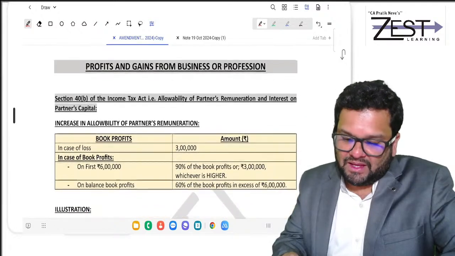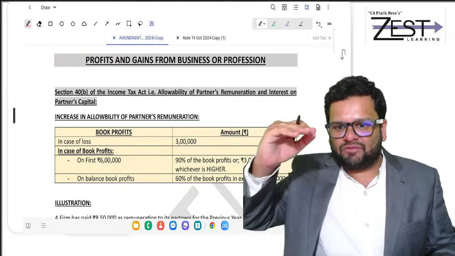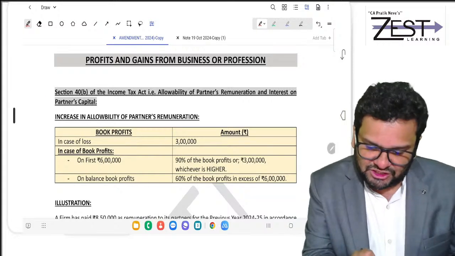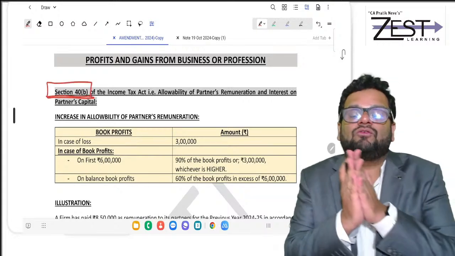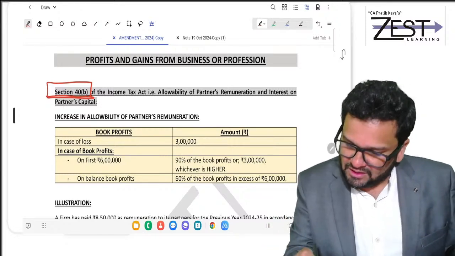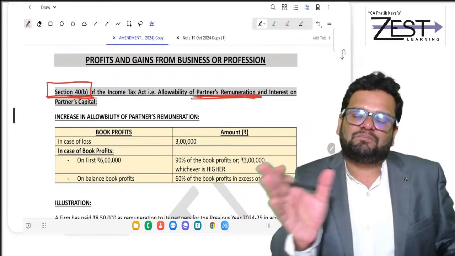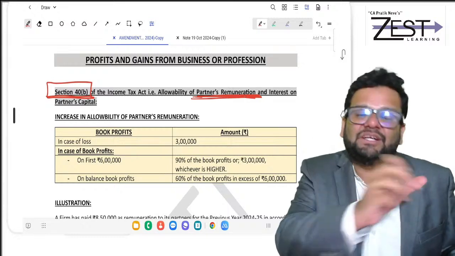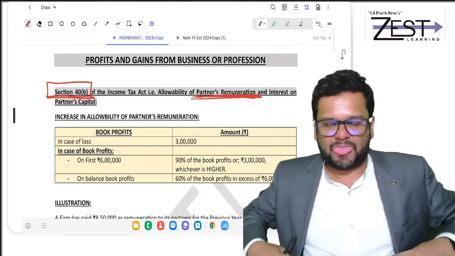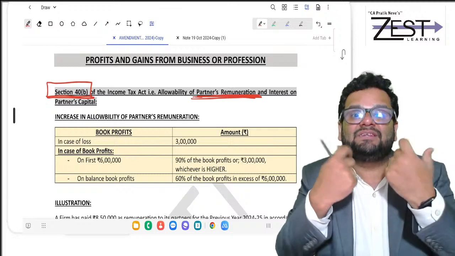Yes. Let's go ahead. Then friends, a big change which needs a lot of understanding, that is in the topic of PGBP under section 40B, calculation of partners' remuneration. So partners' remuneration, you all know what type of limit is put up. That limit depends on book profits. Now a higher amount is allowed. This amount has been increased.